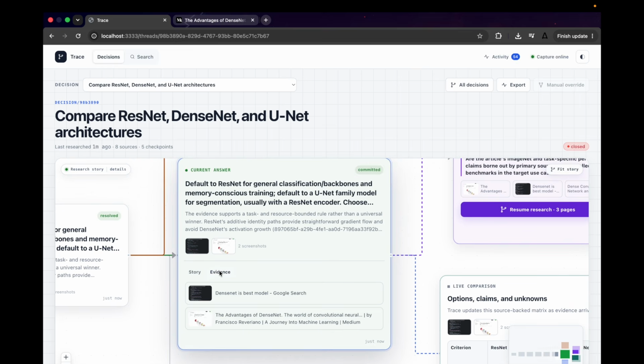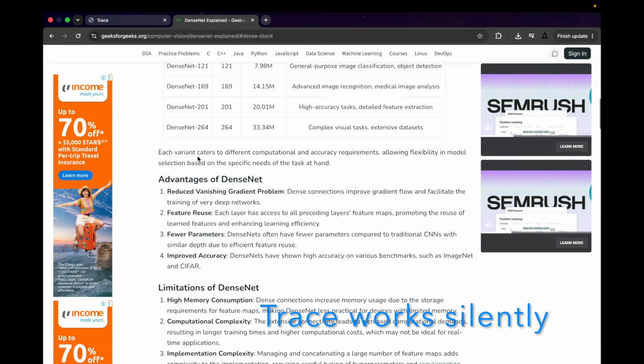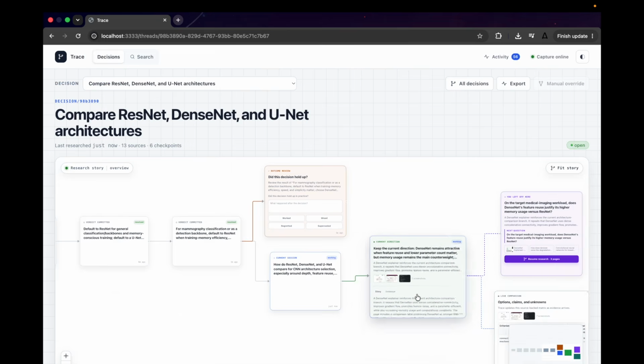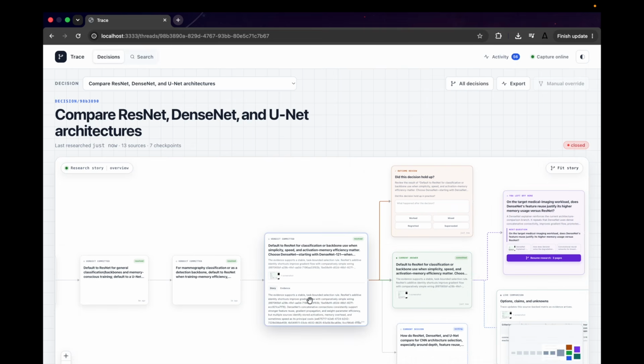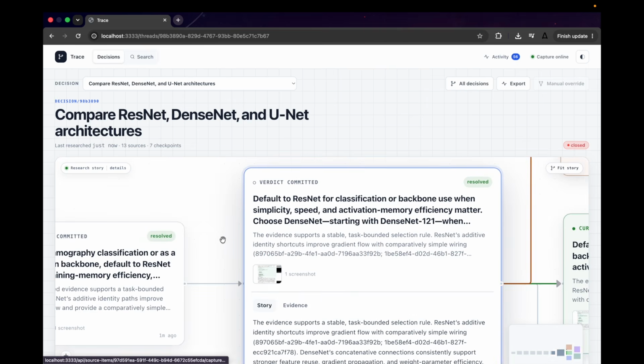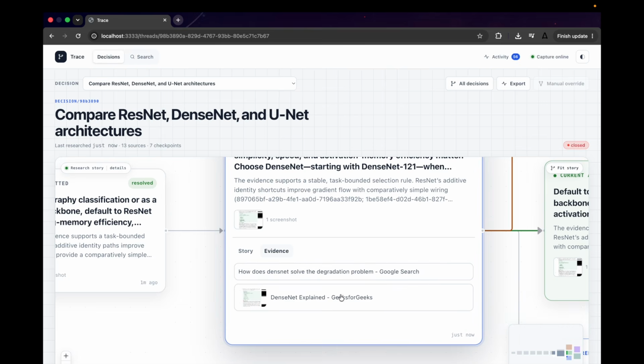This model selection example is one use case. While I browse, Trace works automatically. The local service detects research intent, captures the visible page when it is safe, extracts its context, ignores ordinary browsing, and routes useful evidence in roughly 10 seconds.